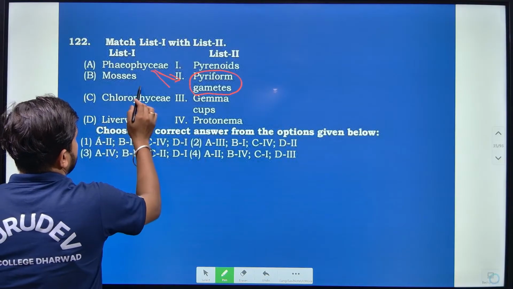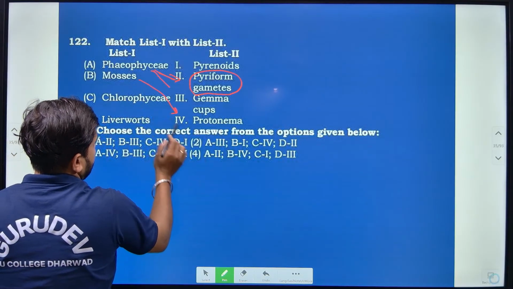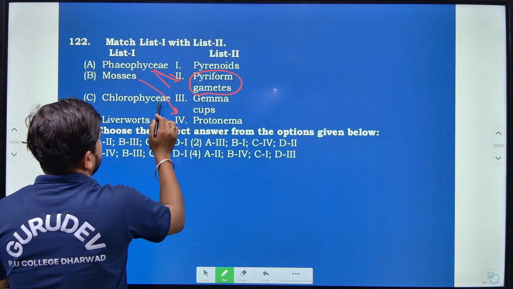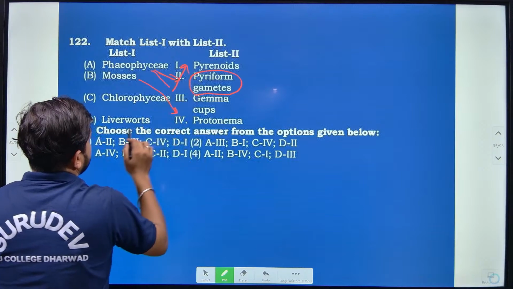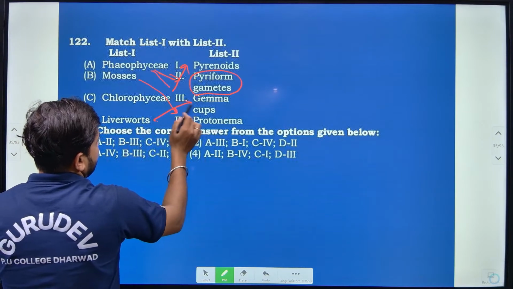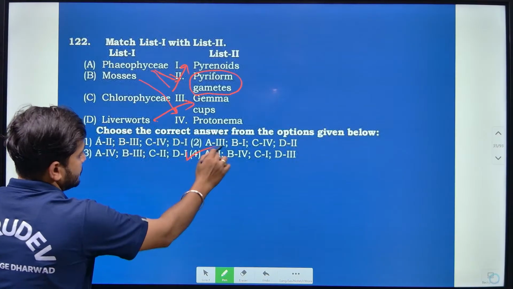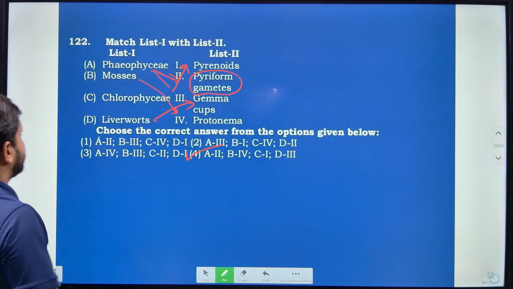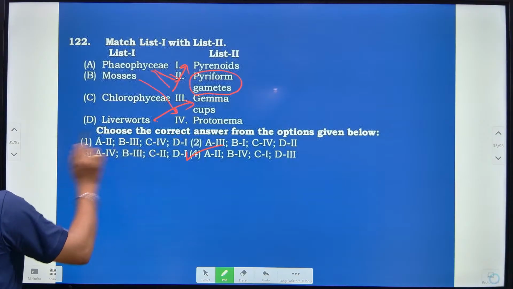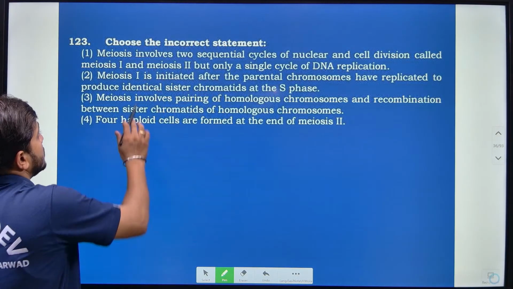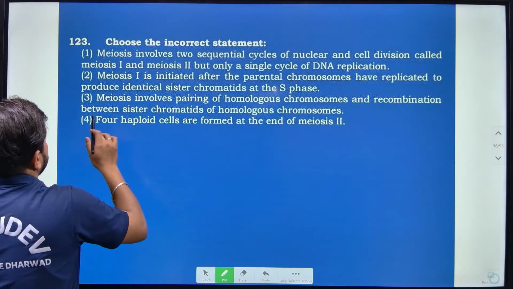Then mosses are related with protonema. Then chlorophyceae are related with pyrenoids. Then liverwort is related with gemma cup. According to that, if you consider here, option 3 is correct, right? Sorry, 4 is correct.